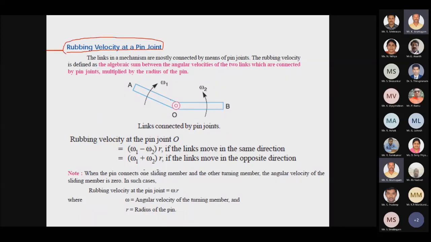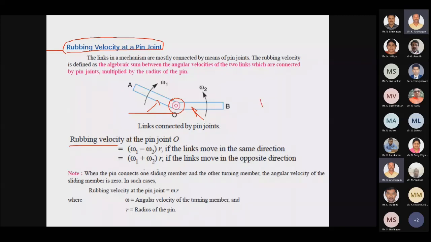So next one is your rubbing velocity. Rubbing velocity arises when two links are joined by a pin joint. You can see at O, we have a pin joint. All the links in a mechanism, especially the 4-bar and slider crank mechanism, will be joined using pin joints. In the pin joint, we encounter some friction due to the rubbing of two links. So to calculate this rubbing velocity, we have to use the formula omega 1 minus omega 2 into r.